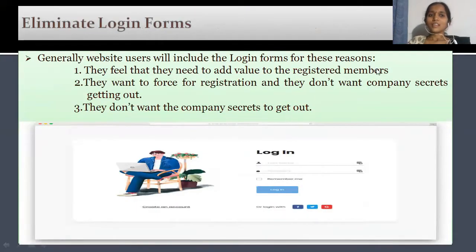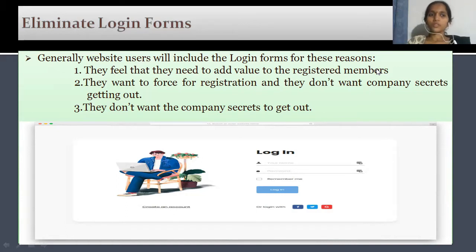The next is eliminate the login forms. Eliminate .txt files. Clearly know when to use and when not to use the disallow command and meta robot tags. Use meta robot tags carefully. To the maximum, eliminate the registration forms. Keep the registration forms, but don't force the visitor to fill in the registration form at the same time.